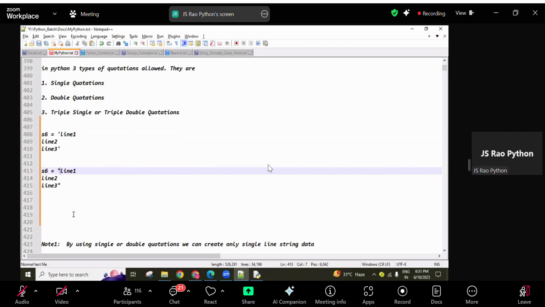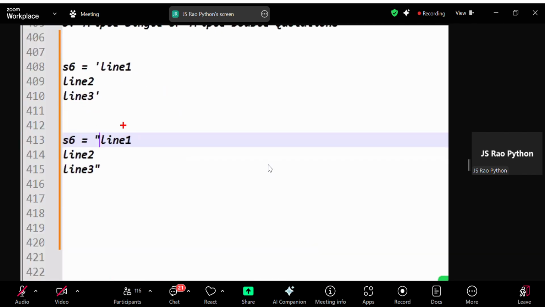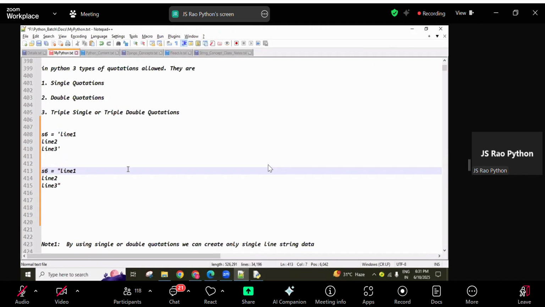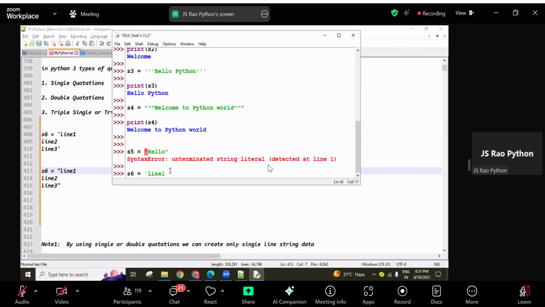If you try to create it like this, it throws a syntax error. Why? Using single quotation or double quotation, we can create a single line string only. We are unable to create a multi-line string. That's why it throws the syntax error.